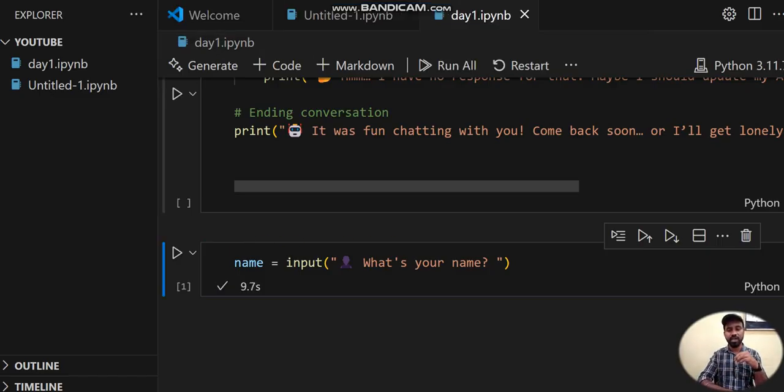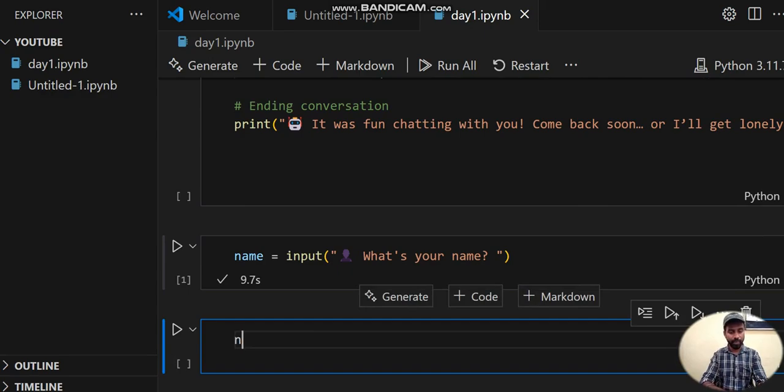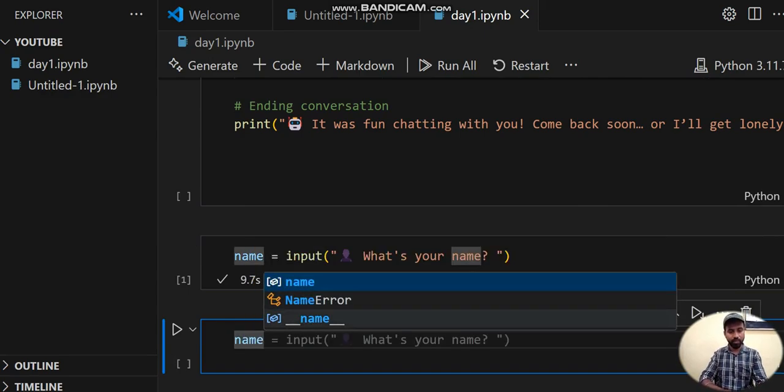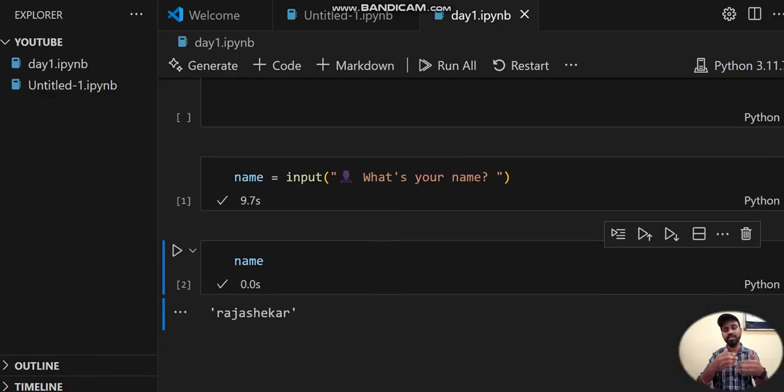So the input function will take the input. If you are running the code, it will ask you to enter the input, so once we run it, it asks us to give an input. So we need to enter the input. Whatever we give in the input function gets stored in that particular variable. Now I ask what is name, and then it will give Rajshekar, because just now I gave name is equal to Rajshekar.